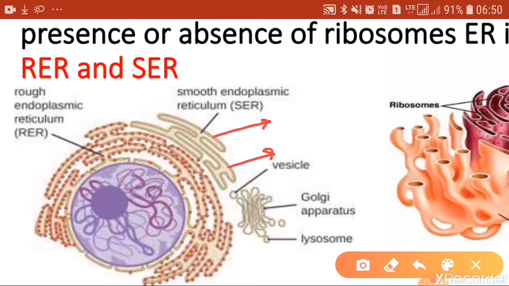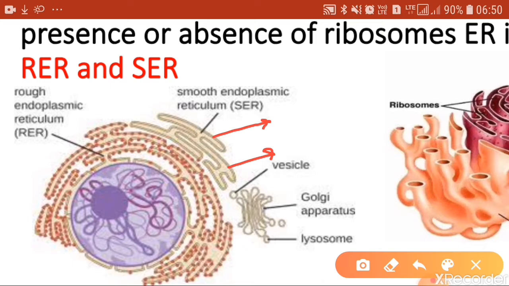In the beginning I had told you that some organelles are bounded by one membrane, some are surrounded by two membranes. So the endoplasmic reticulum is an organelle surrounded by a single membrane, and the structure of the membrane will be the same as that of the plasma membrane.